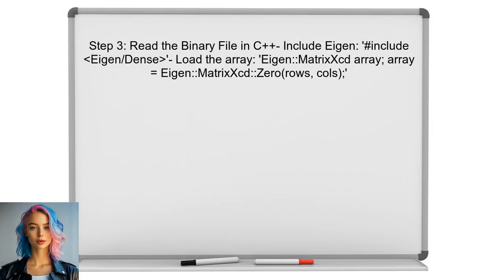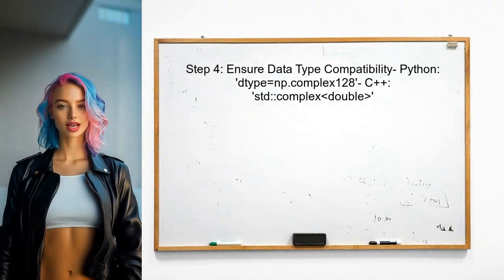Now in C++, the user can read the binary file using the appropriate libraries. The recommended approach is to use the Eigen library, which supports complex numbers and matrix operations. Finally, the user should ensure that the data types match between Python and C++. In Python, the array is of type complex128, while in C++, it should be of type std::complex<double>.